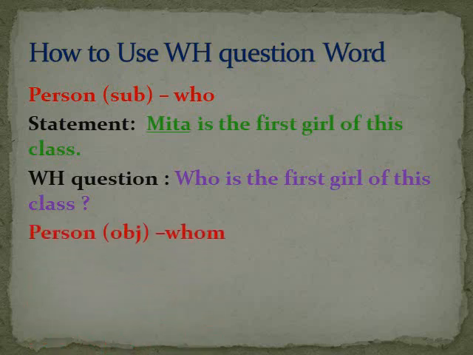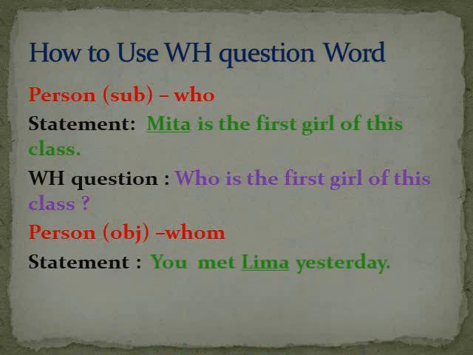If the underlined word is a person, but if it works as an object, then what should be done? Let's see. Statement. You met Lima yesterday. So here Lima is a person, but here Lima is the object of the sentence. In the first sentence we see that Mita is the first girl, so Mita was subject, but here Lima is object.